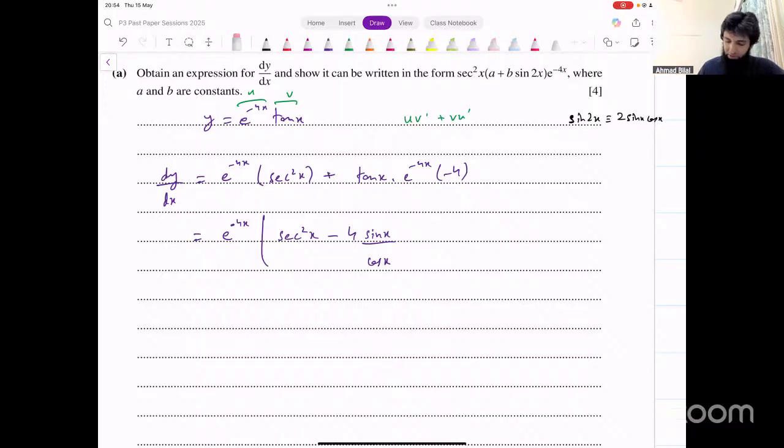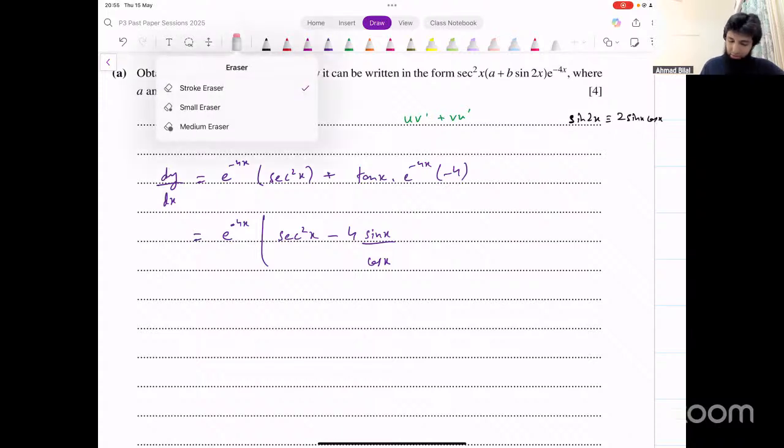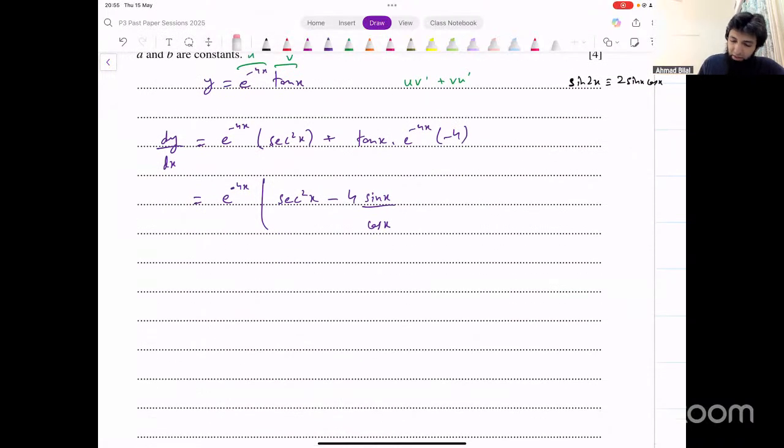2 sine x cos x, product of sine and cos. Okay, yeah, now that makes sense. So we write that as sine over cos first of all. We write that as sine over cos, and now we try to simplify this a bit.